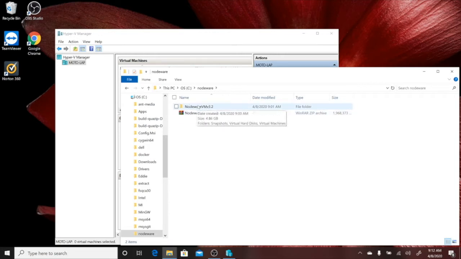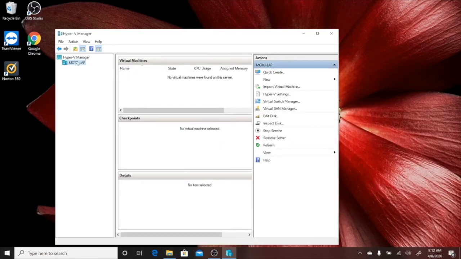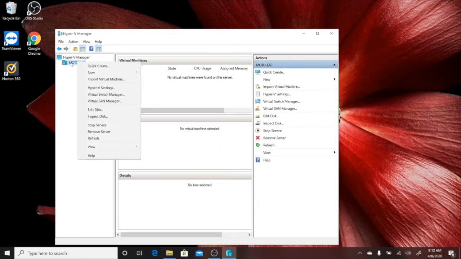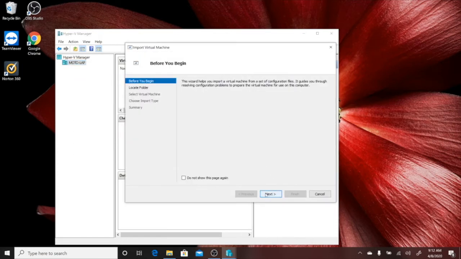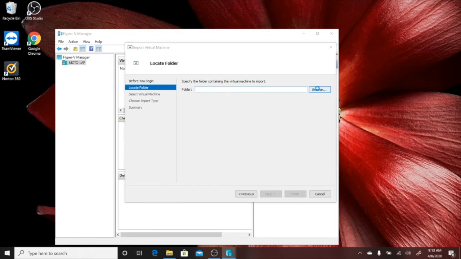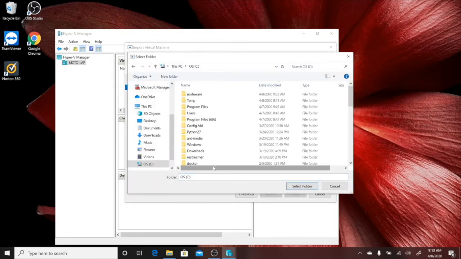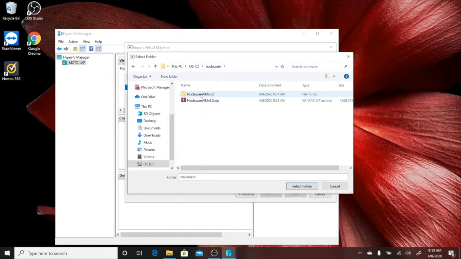Then in HyperV, right-click on the computer name here. Choose Import Virtual Machine. Click Next. Then browse to the folder where the extracted sensor files are stored. Double-click that folder and find the three subfolders seen here. Click Select Folder, then click Next.